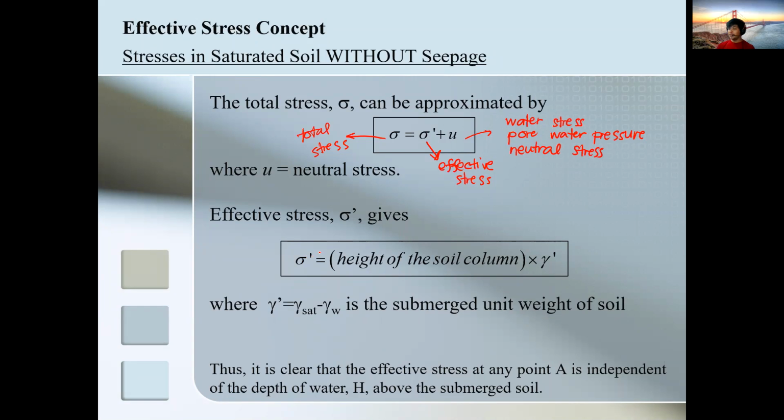Okay, so again, if we go back to the concept, you can also use the concept of gamma H, but instead of using the gamma saturated formula, you can use gamma prime times the height of the soil, times H. In shorter terms, it depends on what particular unit weight you are going to use for a particular scenario.